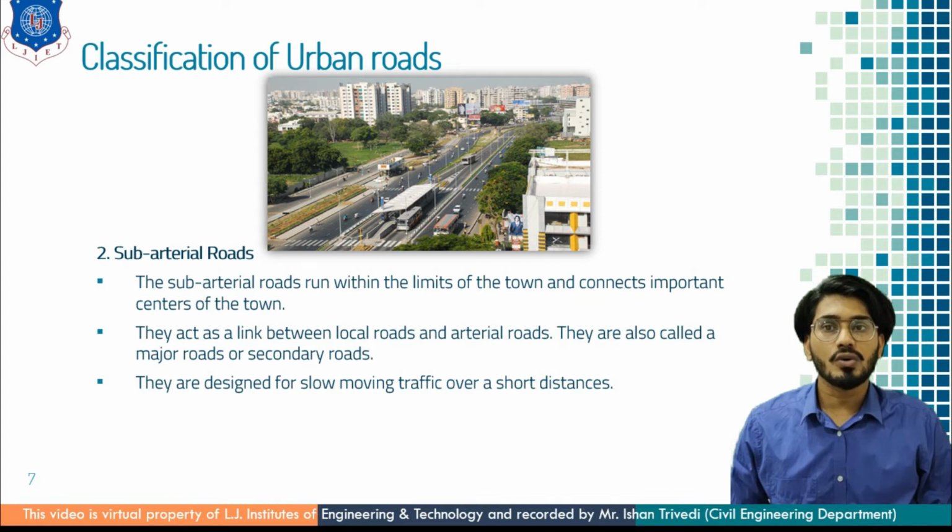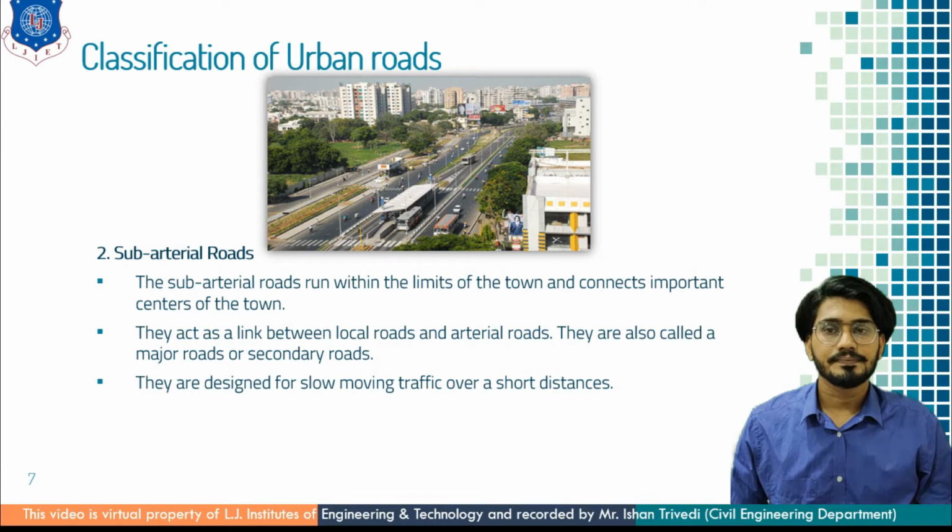So sub-arterial roads are one of those important roads of a town which connect two important locations of the town. Understand here, it connects two different locations of the town, carries slow moving traffic, and acts as a link between local roads and the arterial roads. For instance, a sub-arterial road runs from Thaltej to Vastral. This connectivity is of sub-arterial roads, which connect two different locations of a town.